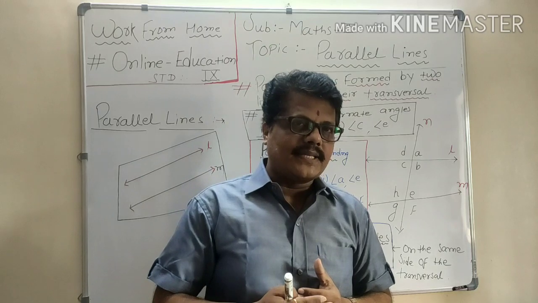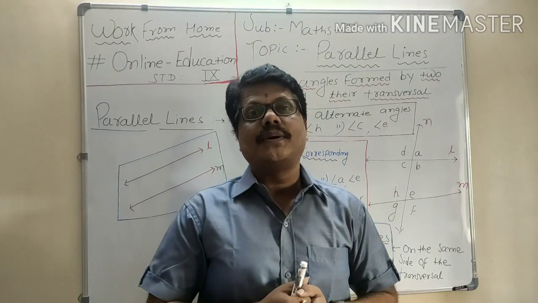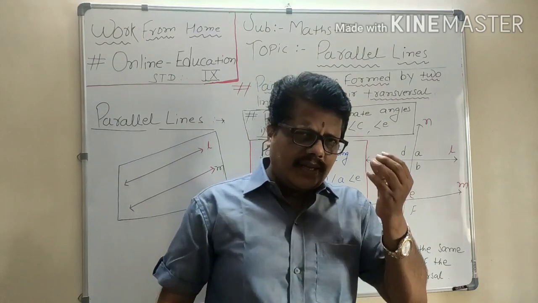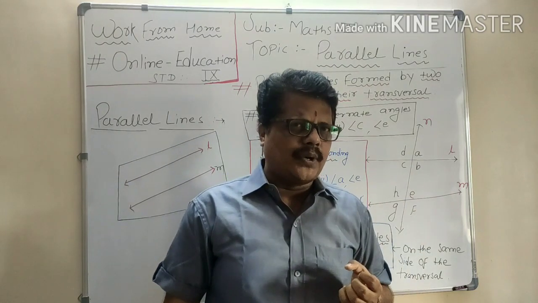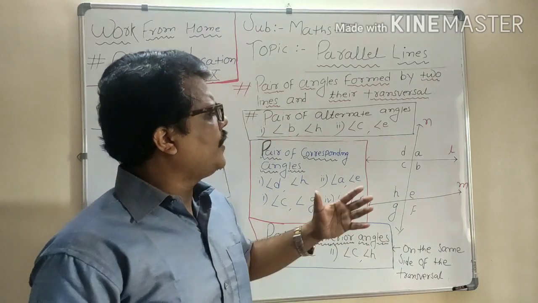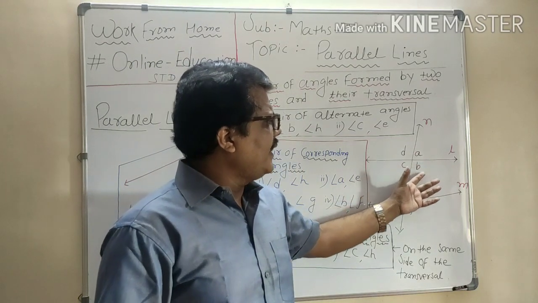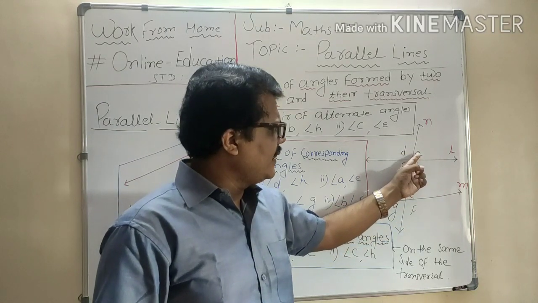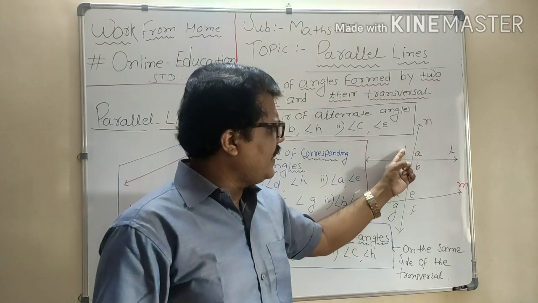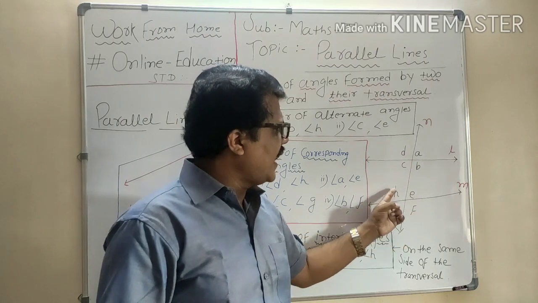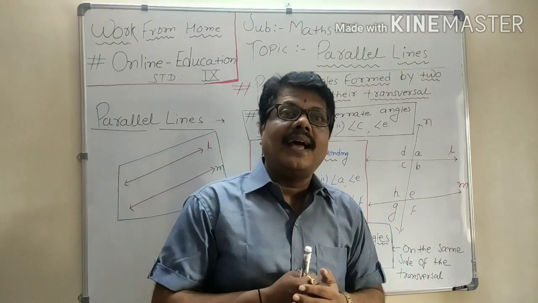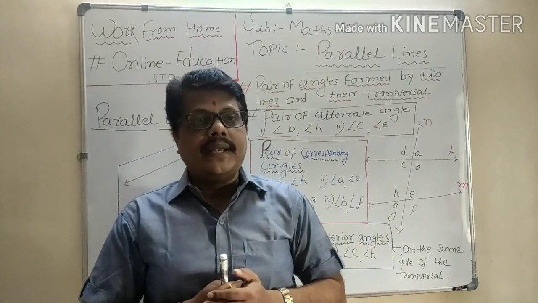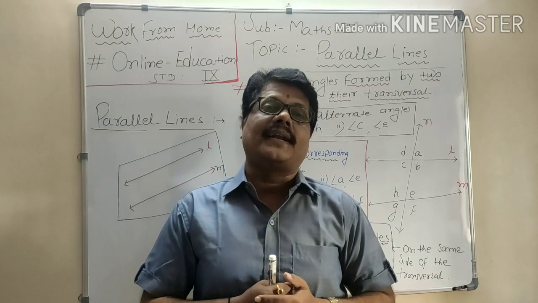For simple understanding of the student, we are denoting these angles by the English alphabet A, B, C, D, E, F, G, H. So there are a total of 8 angles formed when two lines are intersected by a transversal.